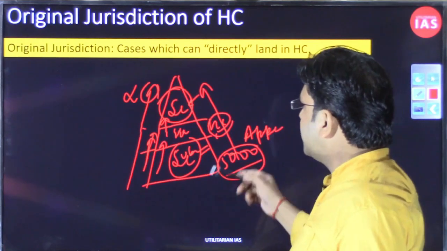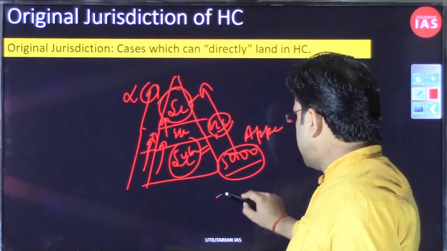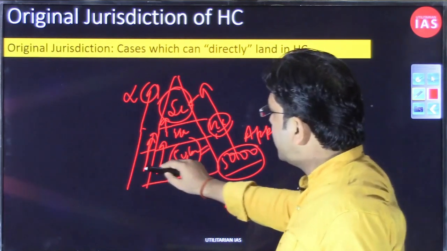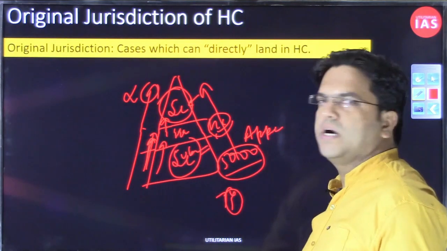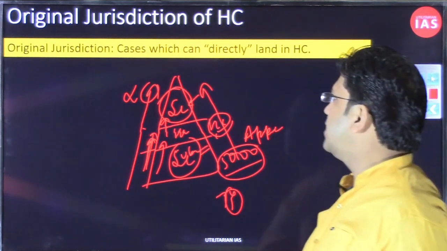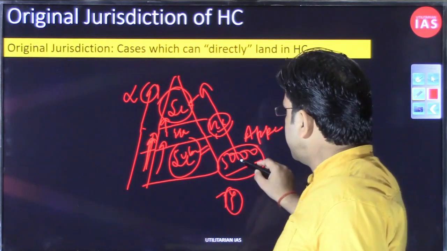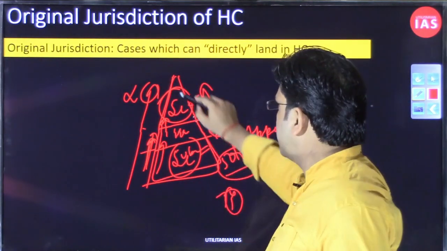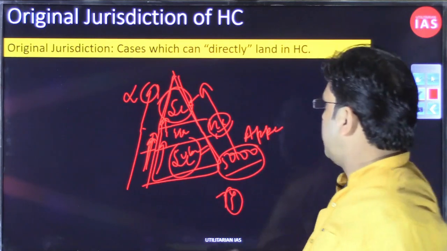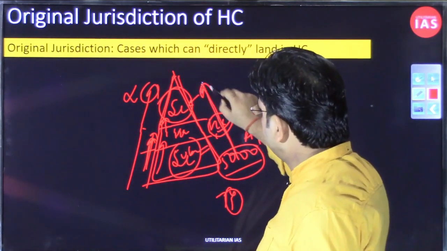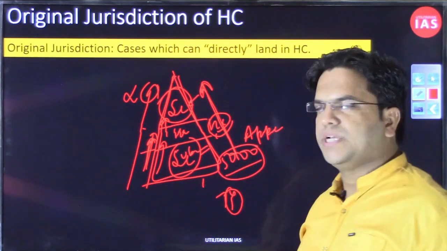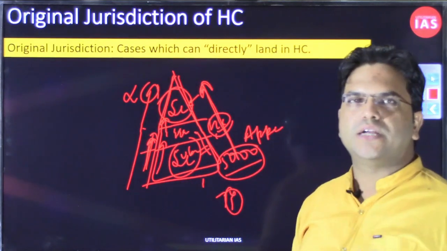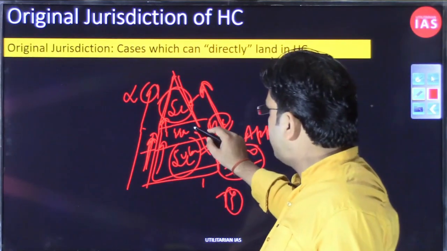If you have filed any kind of criminal case, and the punishment is not exceeding 7 years, you can't move from the session court to the High Court. So there are certain qualifying criteria I was talking about. My point was that due to this pyramidal structure of the judiciary, we need to follow this flow. We will have to go to the subordinate court. If you are not satisfied with the decision of the subordinate court and your case is qualifying, then you can move to the High Court.